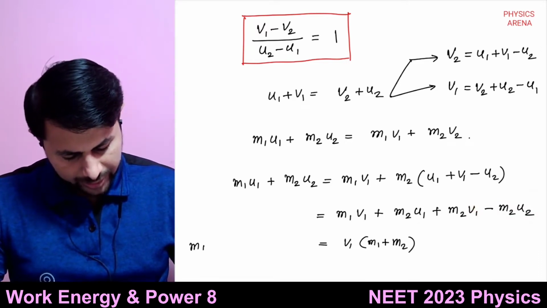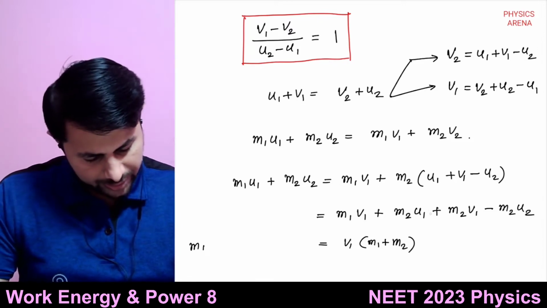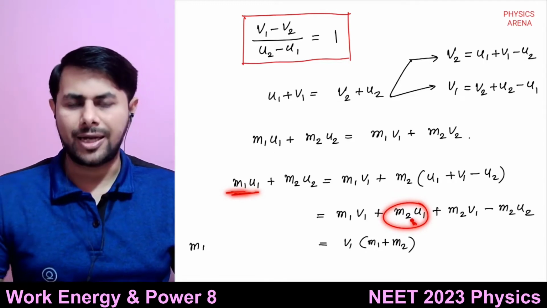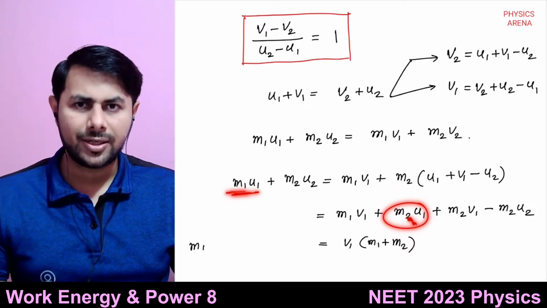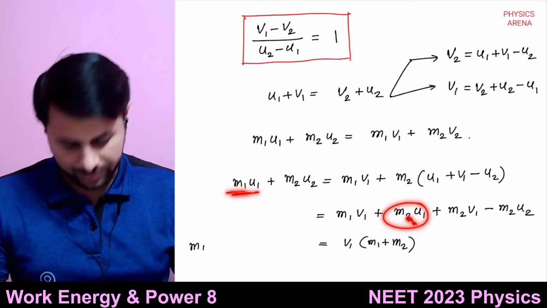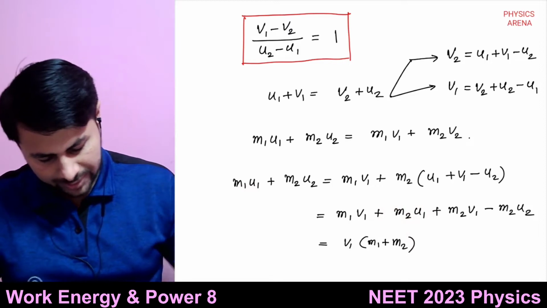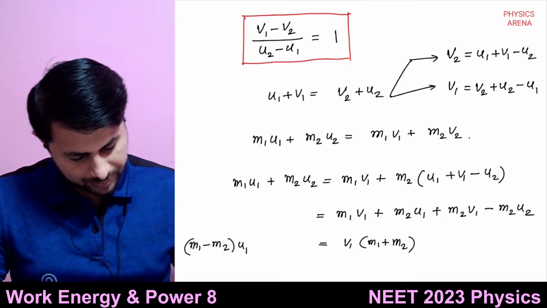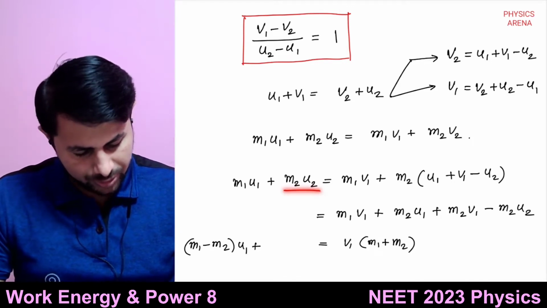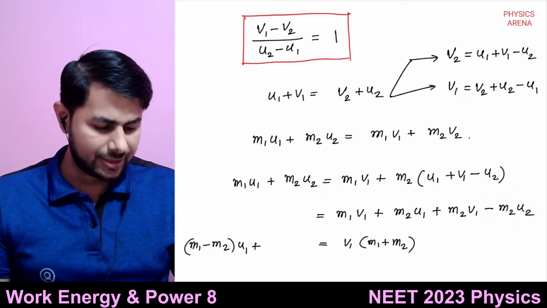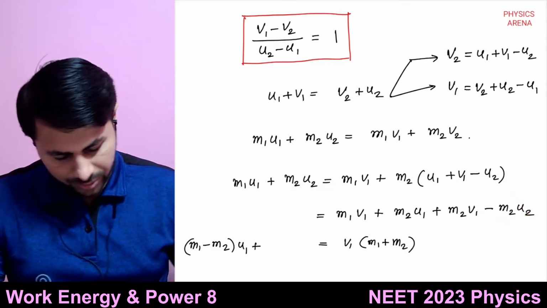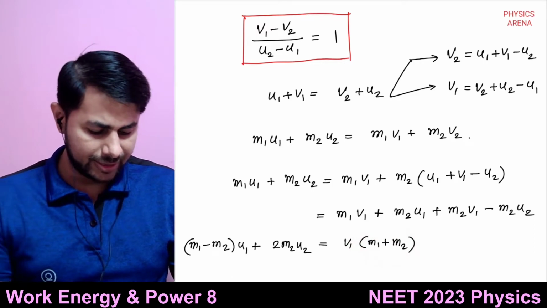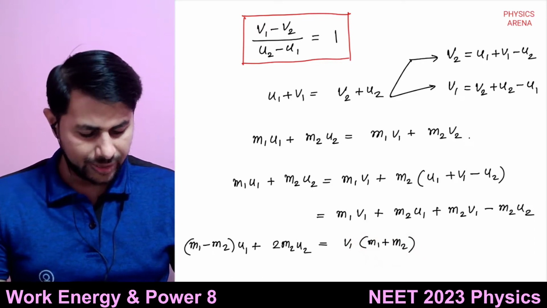So for the term containing u1, it is m1u1. If you take m2u1 on the left hand side, it is minus m2u1. If you take u1 common, it will be (m1 - m2) multiplied by u1, plus you have m2u2, and this minus m2u2 on the left hand side becomes 2m2u2. Then you take m1 + m2 also on the left hand side, so you get v1.